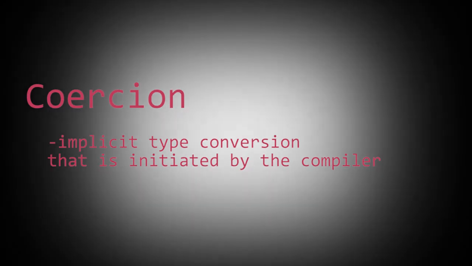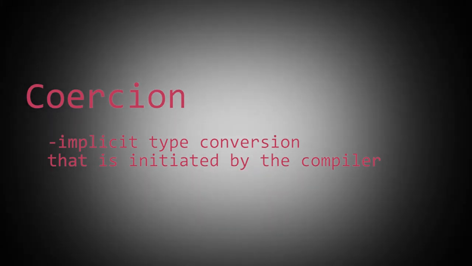When the two operands of an operator are not of the same type, as shown in the demonstration, and that is legal in the language, the compiler must choose one of them to be coerced and supply the code for that coercion. Coercion is basically an implicit type conversion that is initiated by the compiler.